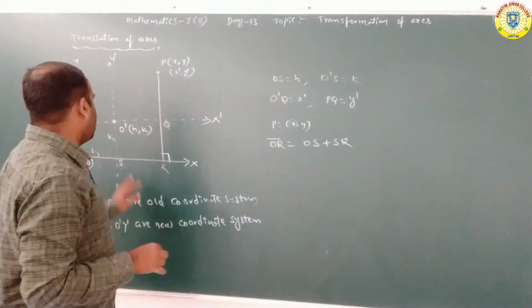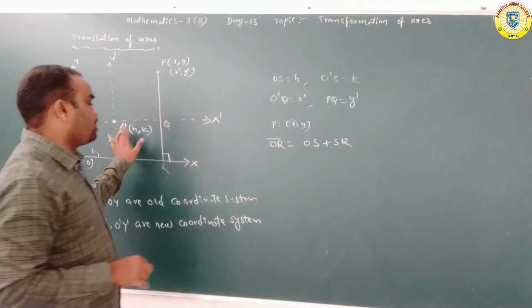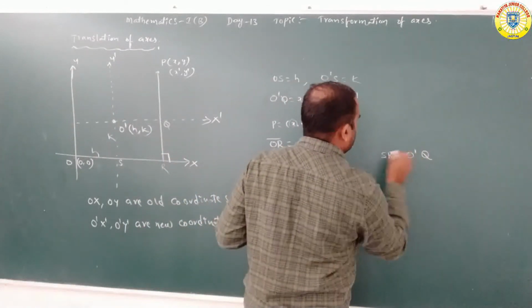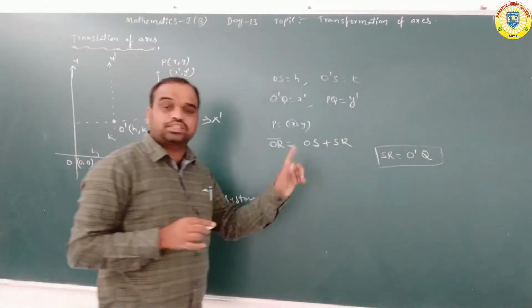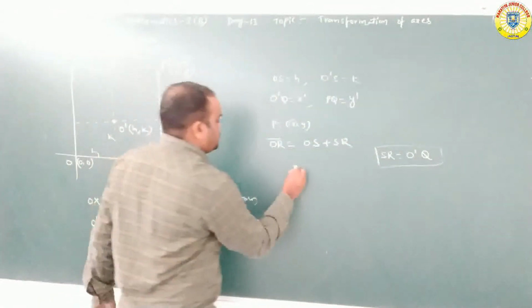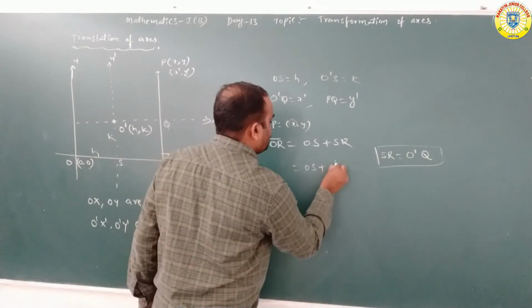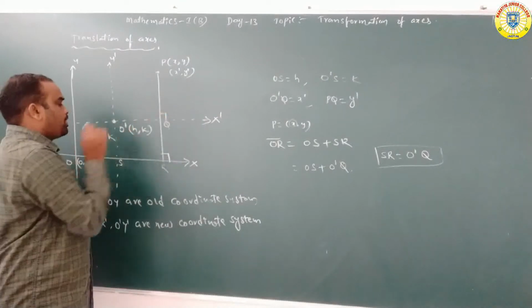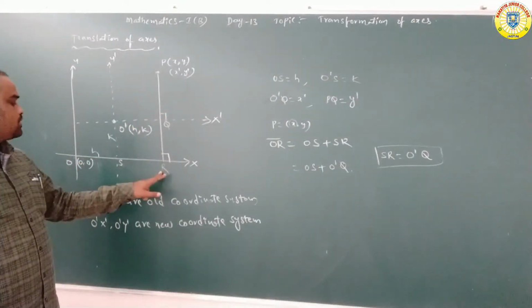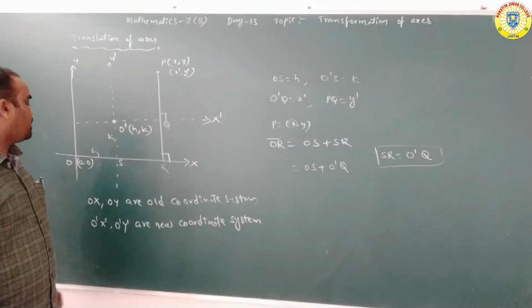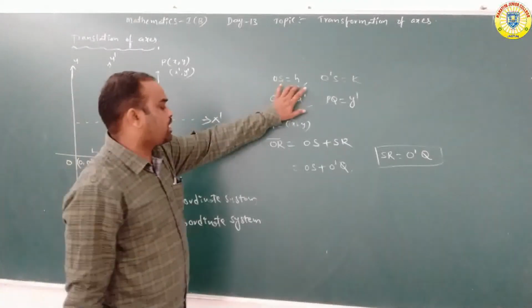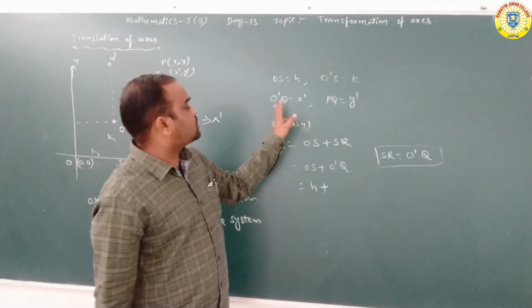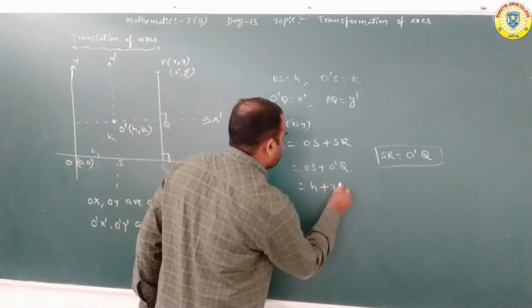Here SR is equal to O'Q. Understand? SR is equal to O'Q, because the lines are perpendicular, and that's why the distance from S to R is equal to O' to Q. So it is OS plus O'Q. Here OS is equal to h, and O'Q is equal to x'.